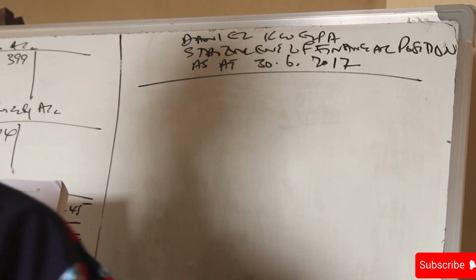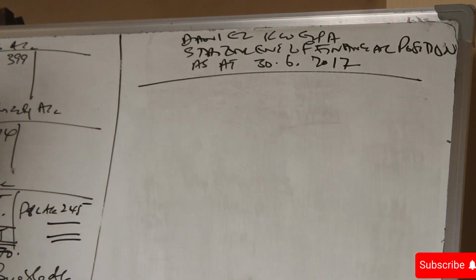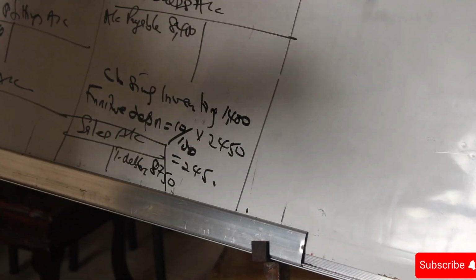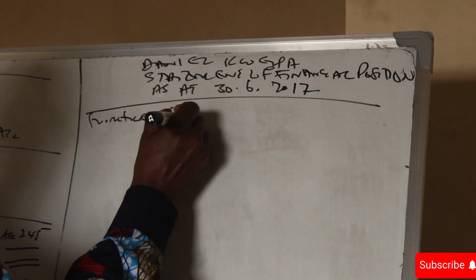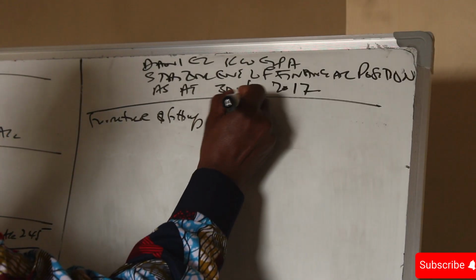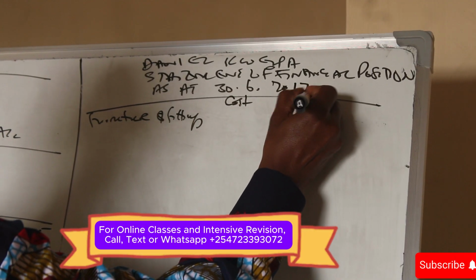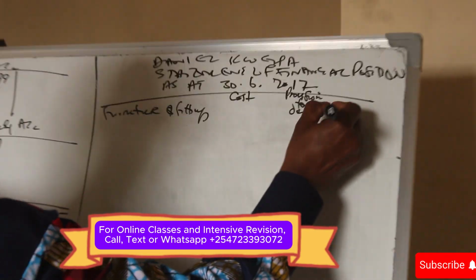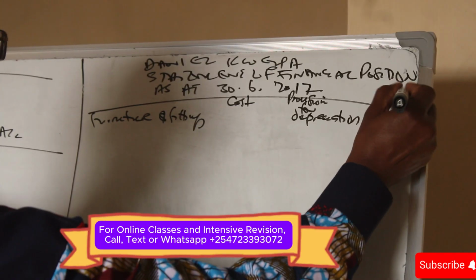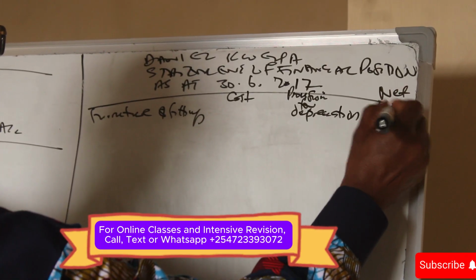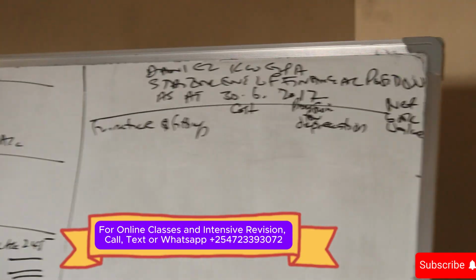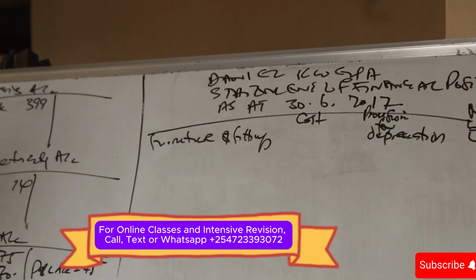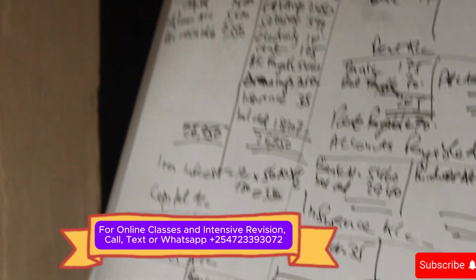And we know the only non-current asset we have is furniture and fittings. There is cost, there is provision for depreciation, and there is net book value. The purchase cost for furniture and fittings is 2450.